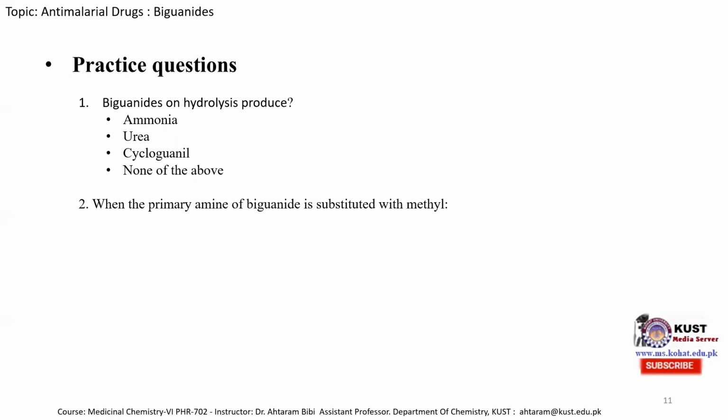The second is, when the primary amine of biguanide is substituted with methyl, so remember that one of the hydrogens on the primary amine is substituted with methyl, then we obtain metformin, or phenformin, or buformin, or none of the above. So remember that if only one methyl is substituted on the primary amine of biguanide, which type of molecule can we obtain? So encircle the correct answer. If you understand that one answer is correct, you should encircle one answer. Or if you understand that two or three options are correct, then encircle all the correct answers.